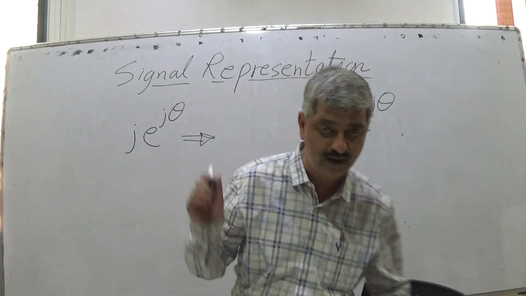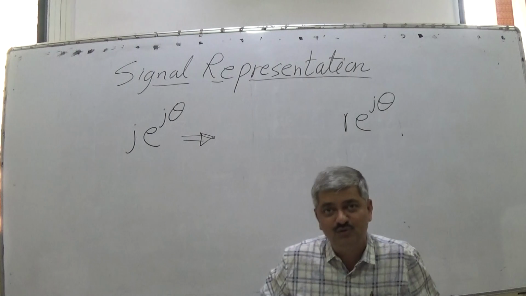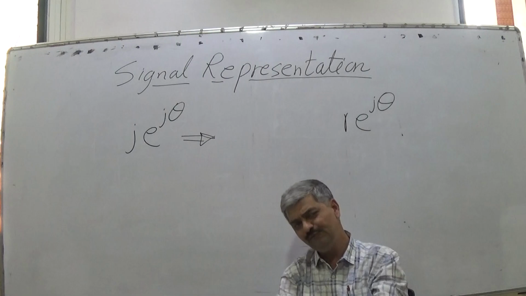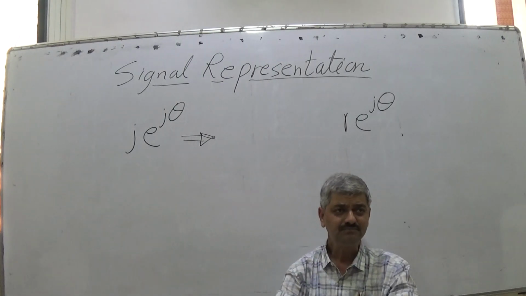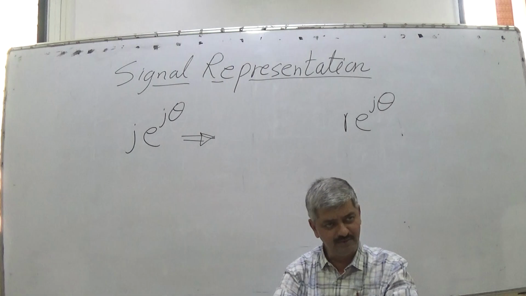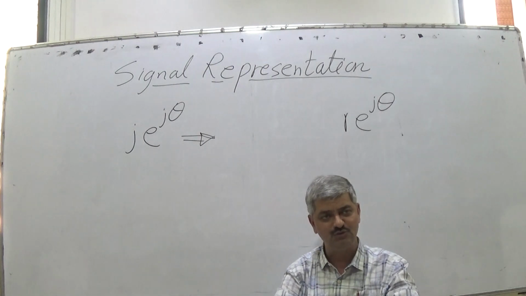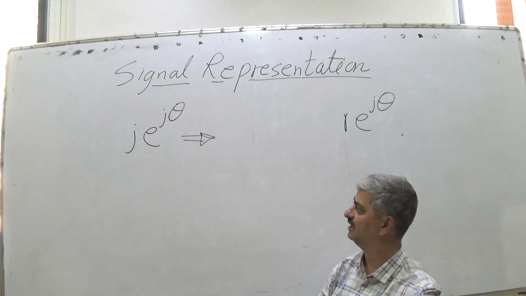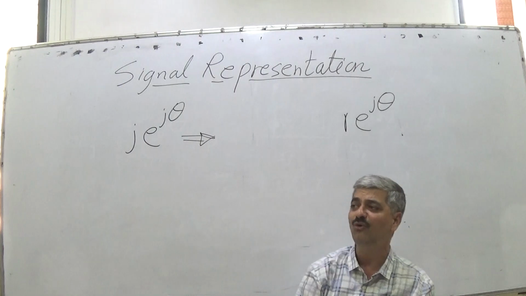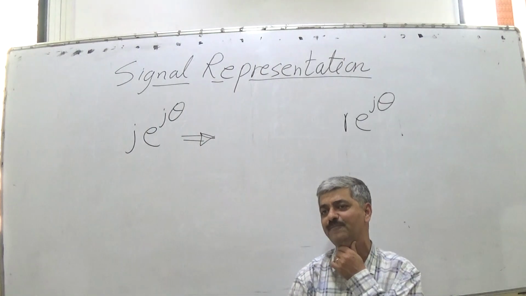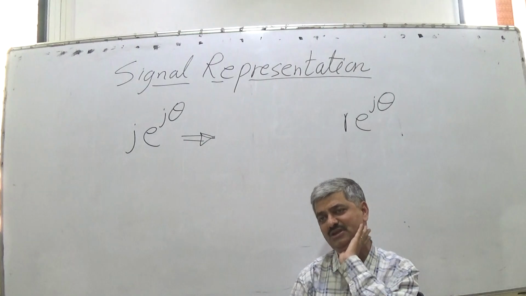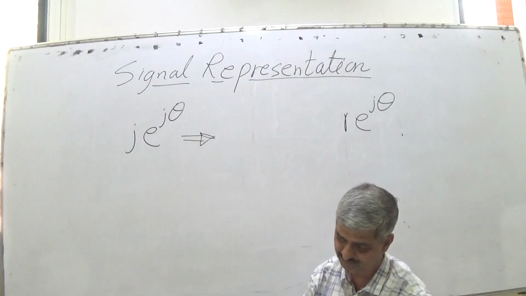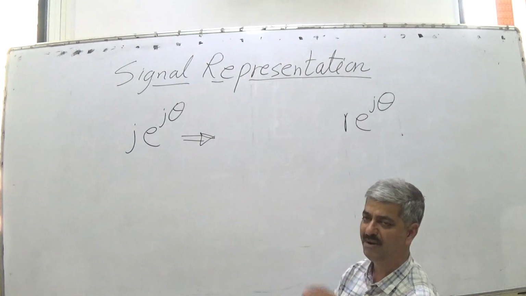Now in j e raised to j theta, the constant is neither 1 nor a real number but an imaginary number j. If we apply the same logic, the constant with which you are multiplying e raised to j theta is the radius of the circle, so it would be a circle of radius j. So what is the difference between a unit circle and a circle of radius j? That question we need to answer, and in answering it we can go by simple logic.